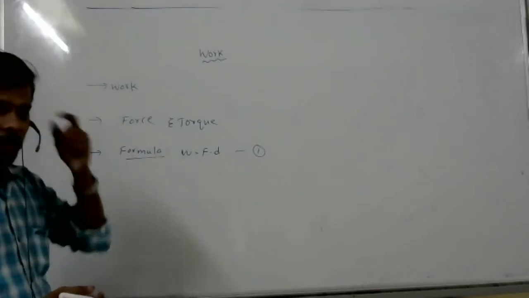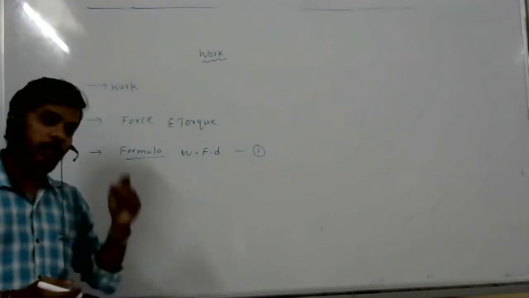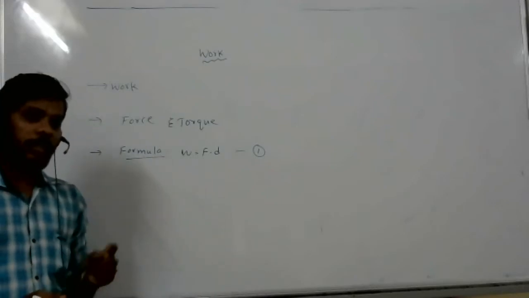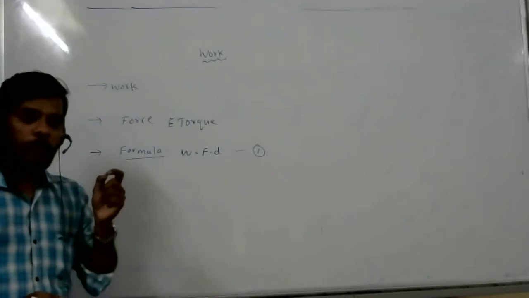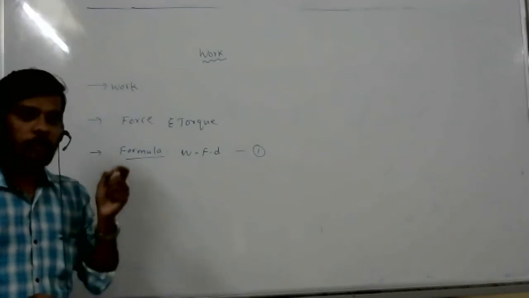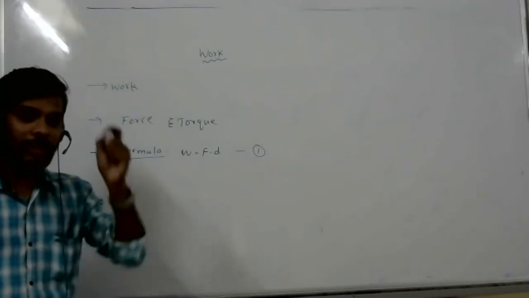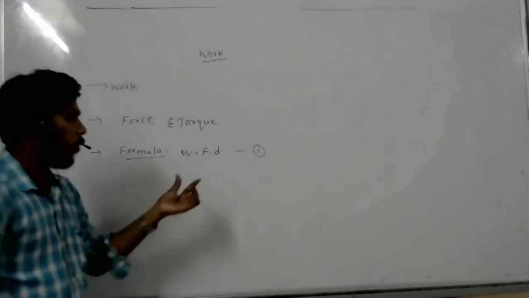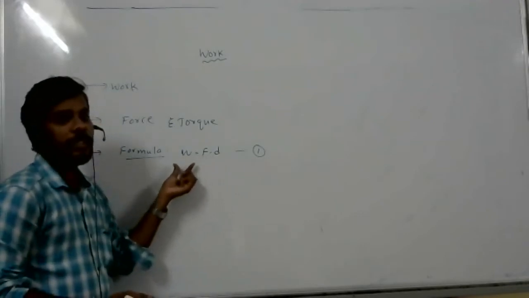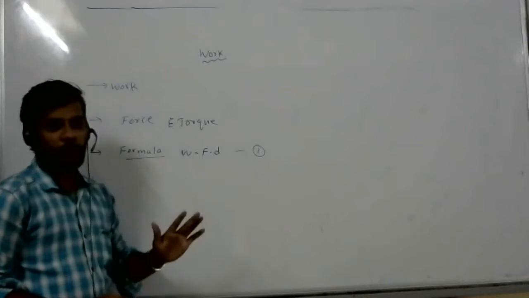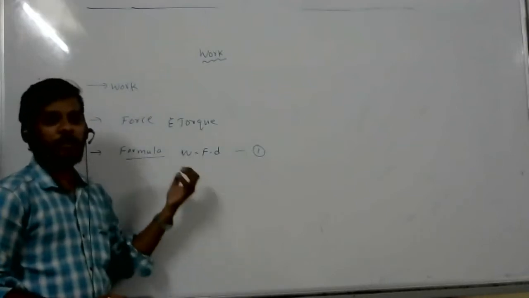But in your mind, keep that force is a vector quantity and displacement is a vector quantity, so it is a dot product. The dot product of two vectors gives a scalar. Write the formula like this: force into displacement.